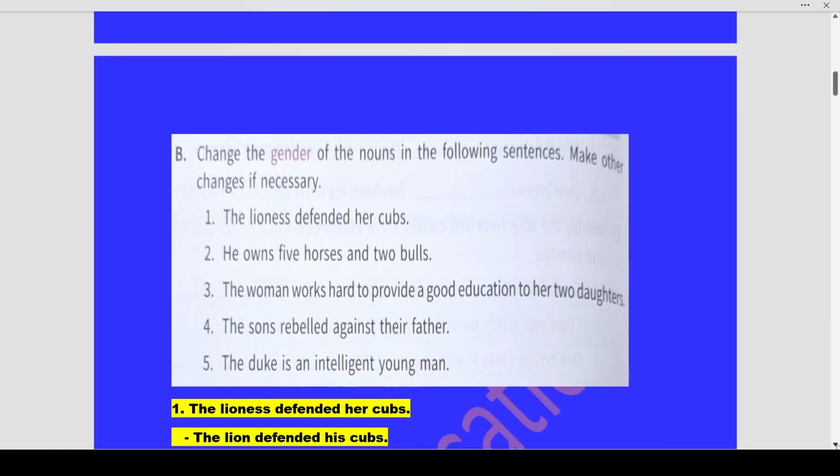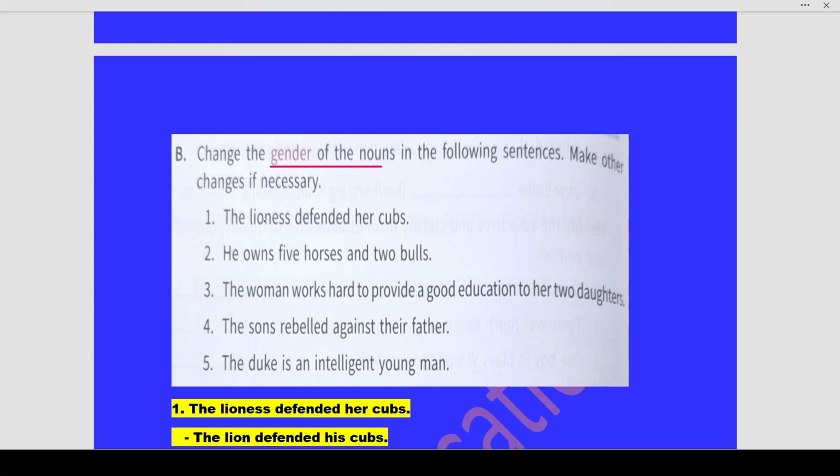Next, change the gender of the nouns in the following sentences. Make other changes if necessary. Now what do we have to do here? We have to change the gender. Gender means we have to change feminine to masculine and masculine to feminine, and the corresponding nouns or pronouns too. Nouns are basically of two types of genders, feminine gender and masculine gender.